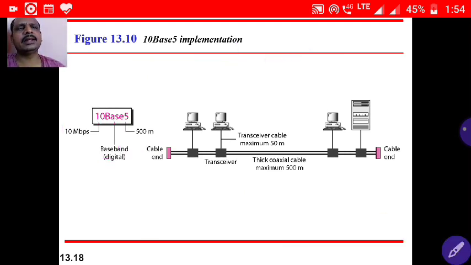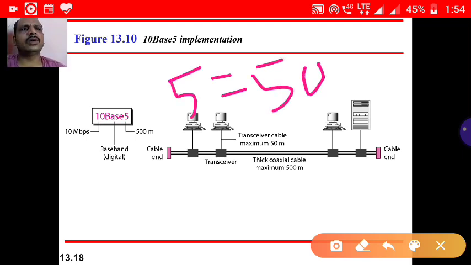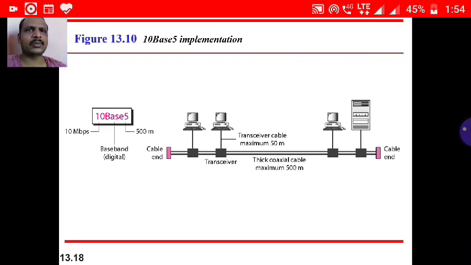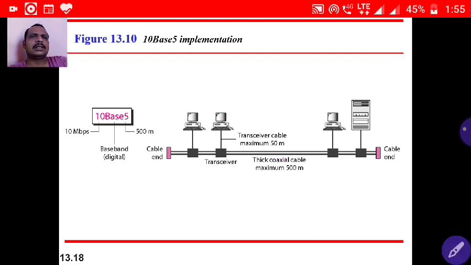The 5 is nothing but 500: without repeaters, the cable can carry the data up to 500 meters. After 500 meters it needs a repeater. It can be implemented with a thick coaxial cable, and a transceiver cable of 50 meters is used to connect the thick coaxial cable to the station using a tap. So that is the implementation.